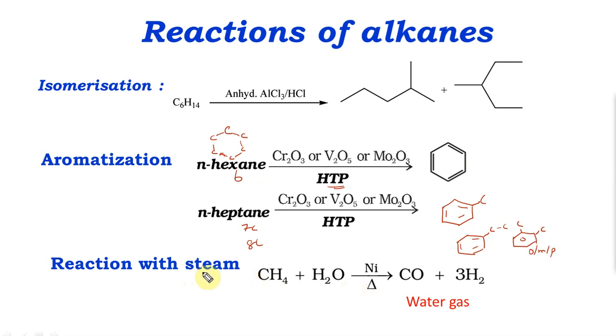The last one is the reaction with steam. An alkane reacting with steam gives you carbon monoxide and H2. This is a great substrate for hydrogen usage. CH4 can straight away be used as a combusting fuel, but it cannot give you hydrogen. Whereas if I do this reaction, it gives you hydrogen, which is a useful fuel in fuel cells and also for other hydrogenation reactions. CO and H2 together is called water gas.